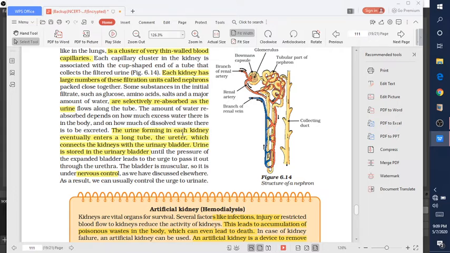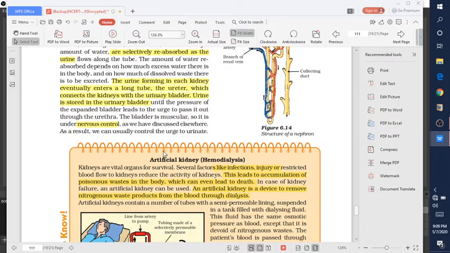The urine forming in each kidney eventually enters into a long tube that is called the collecting duct and goes into the ureter, which connects the kidney with the urinary bladder. The urine is stored in the urinary bladder. Whenever in the exam a question comes that where urine is stored, you have to write that urine is stored in the urinary bladder. And this urinary bladder is controlled by the nervous system.